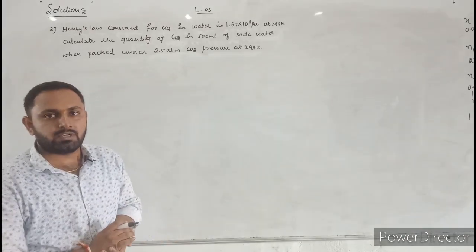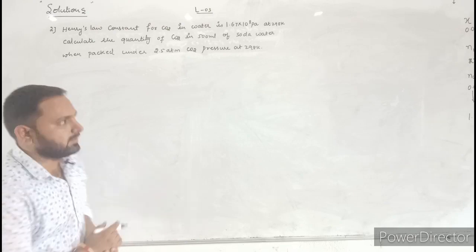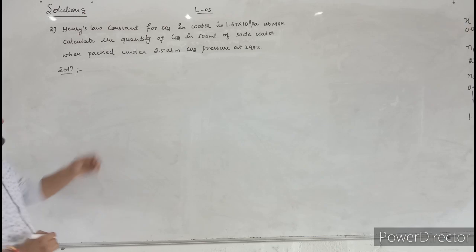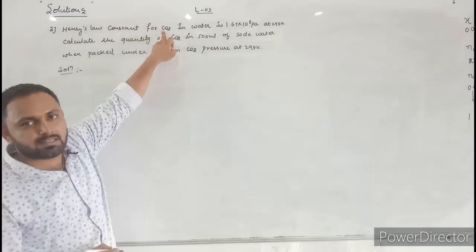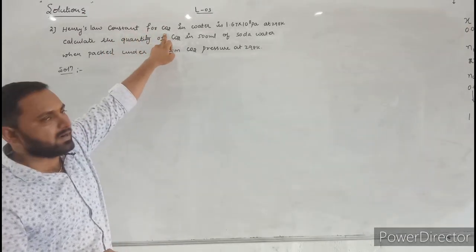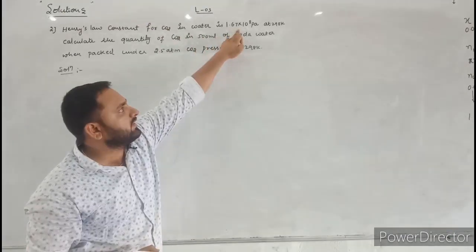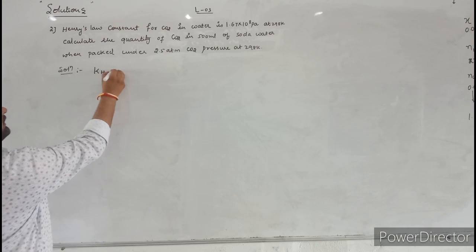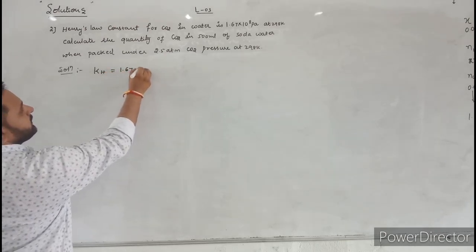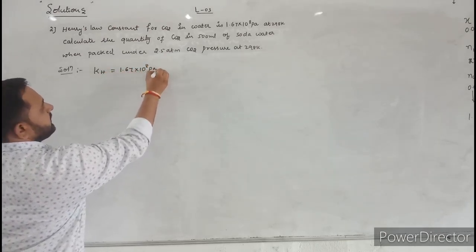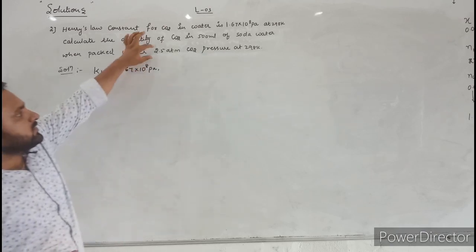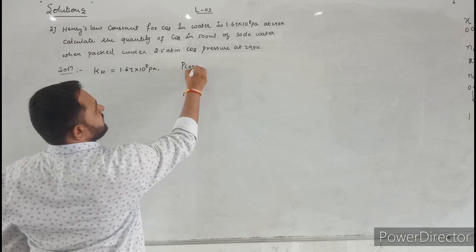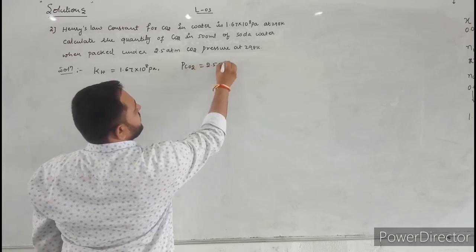Here to solve this question, first let us write the given data. In this question, the KH value of carbon dioxide is given. What is the KH value of carbon dioxide? 1.67 into 10 power 8 Pascal. The KH is equal to 1.67 into 10 power 8 Pascal. Next, the pressure of carbon dioxide is also given. The pressure of carbon dioxide is equal to 2.5 atm.